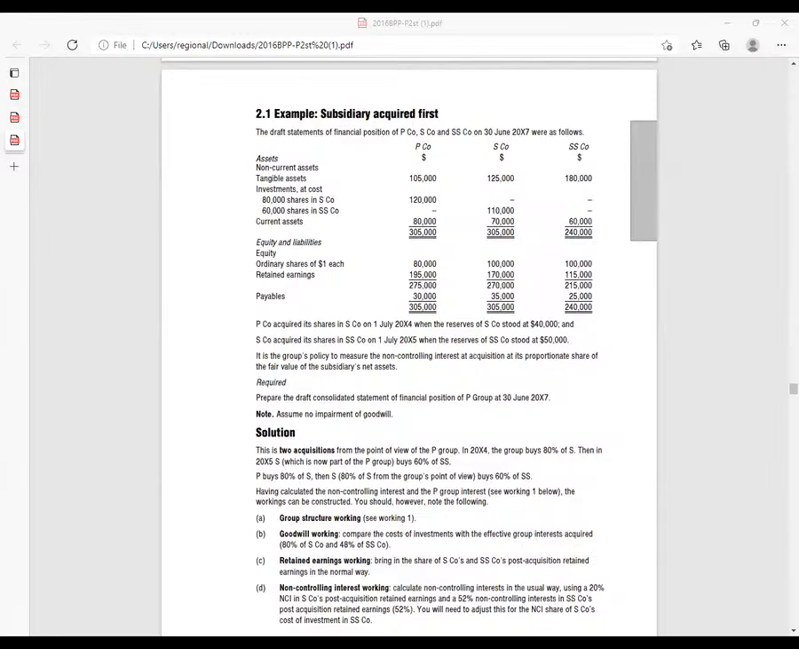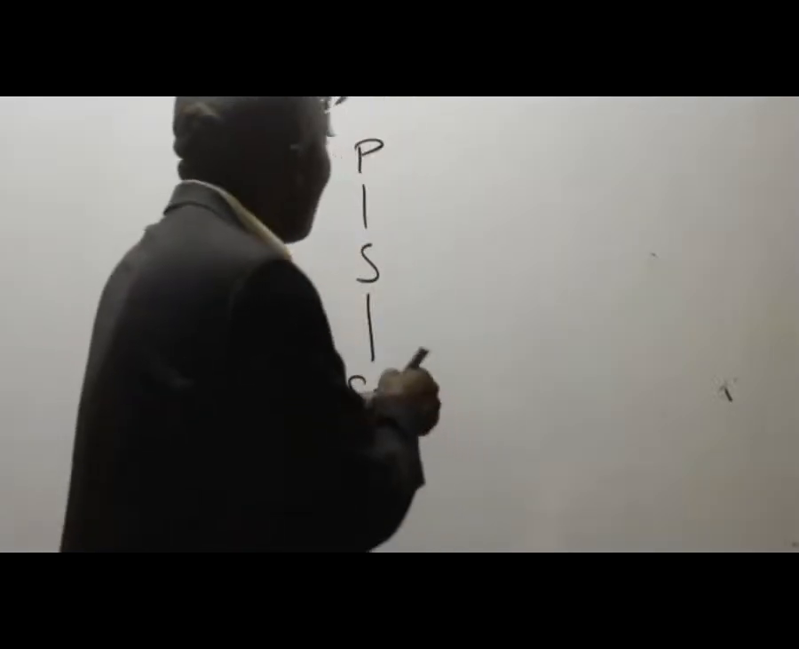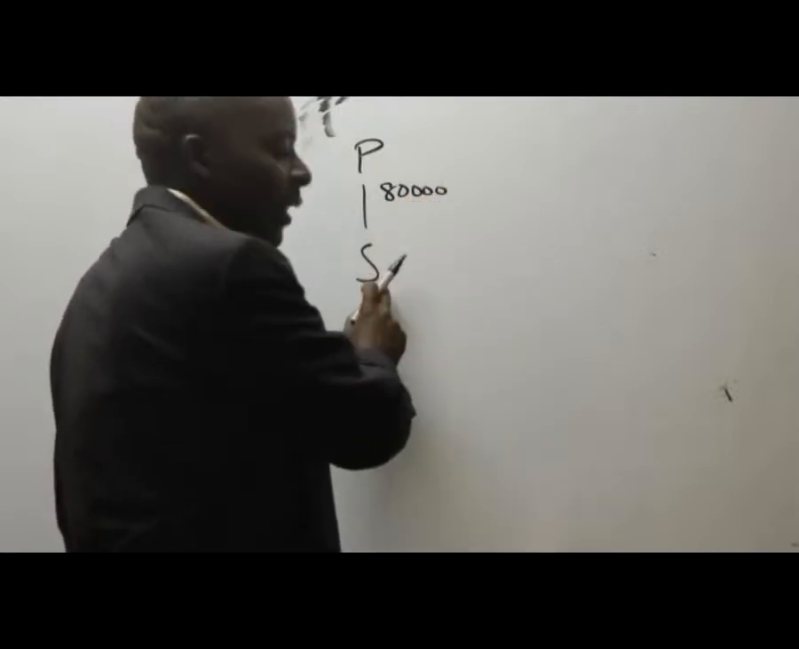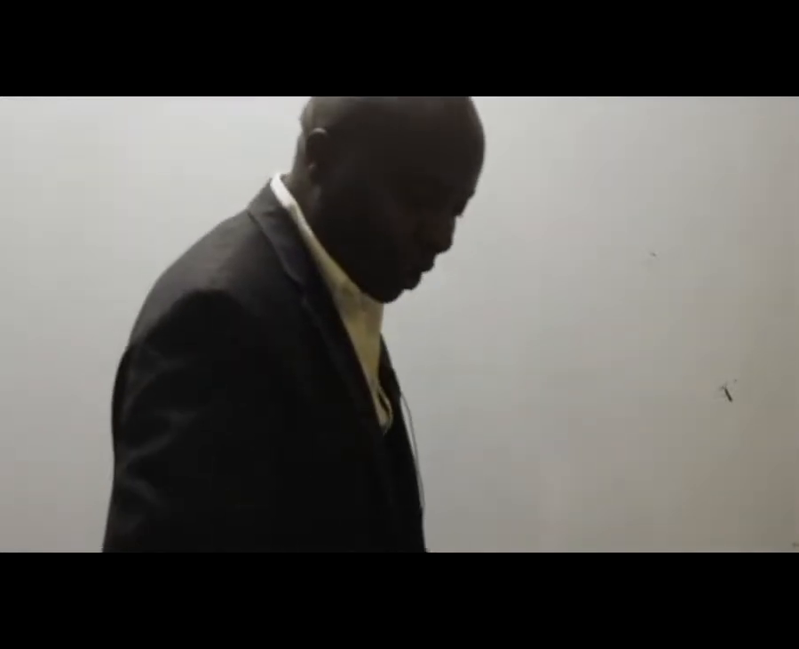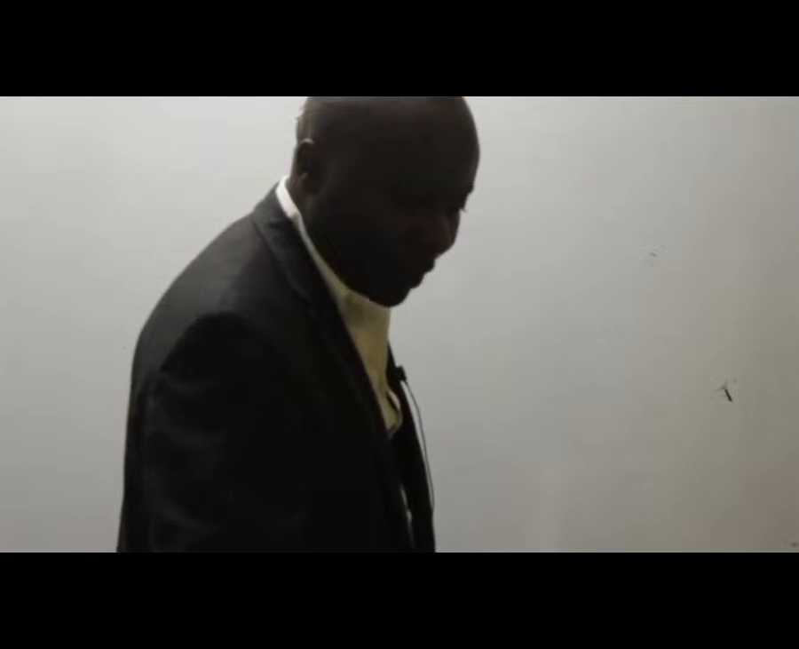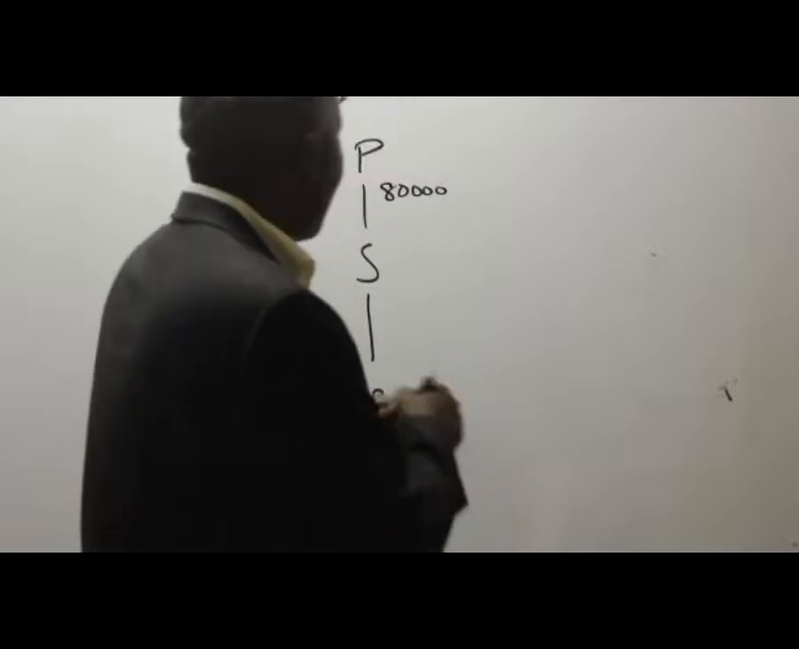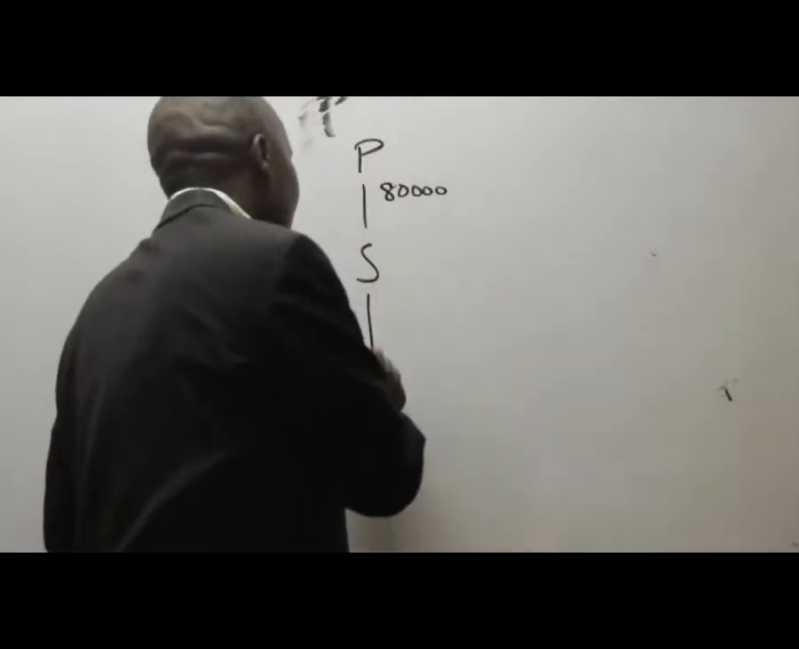So I want to get the percentage shareholding. P acquired 80,000 shares in S. And you can see from the statement of financial position given here that there are 60,000 shares in SS. Who bought these 60,000 in SS? We are told it's S company that bought SS. So 60,000 shares were bought by S.